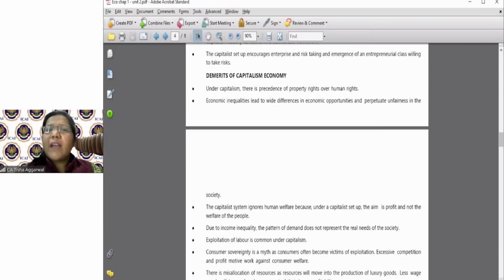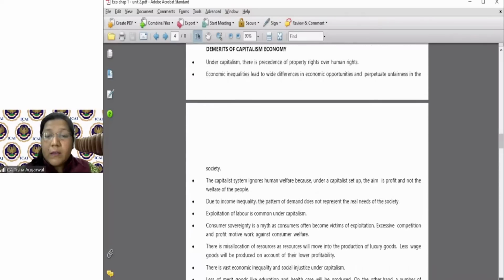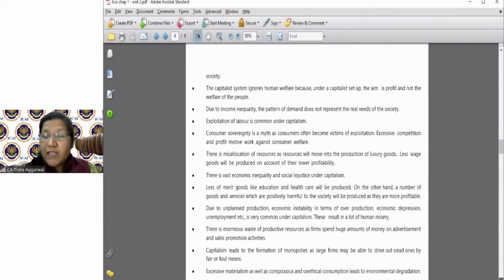So the demerits of capitalist economy is this, that you give a lot of importance to the property rights as compared to the human rights. There is an unfair behavior. You do not take into consideration the human welfare. There is an income inequality. Labor is not properly utilized. Consumer does not get proper welfare. Resources are not used in a proper manner. Okay. There is an inequality, wastage of resources.